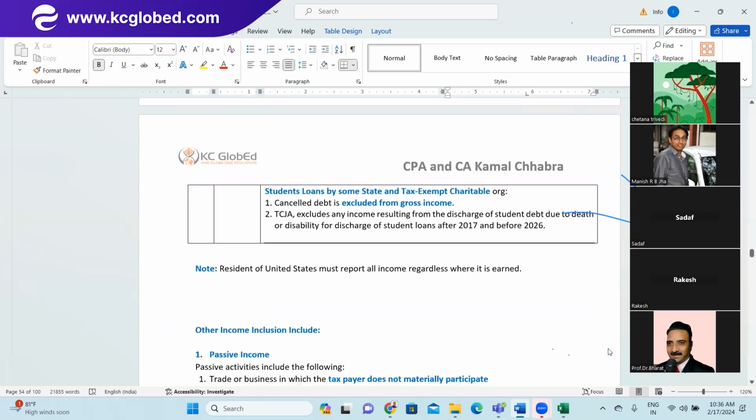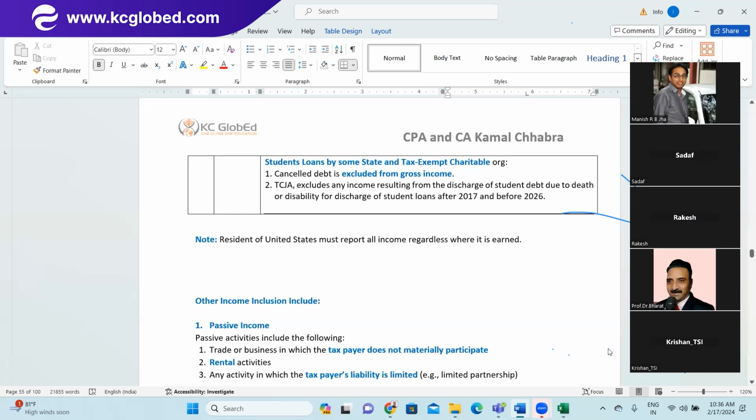Next is student loans by some state or tax exempt charitable organization. So cancellation of debt is excluded from gross income. The TCJ Act excludes any income resulting from discharge of student debt due to death or disability, or discharge of student loans after 2017 and before 2026. There are two things.